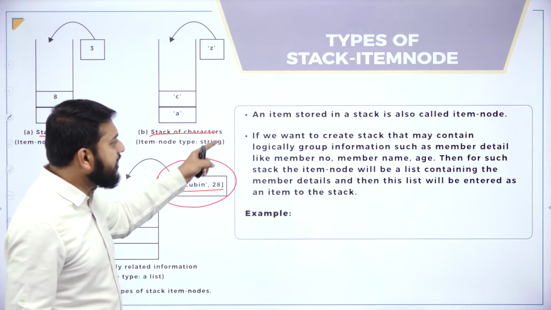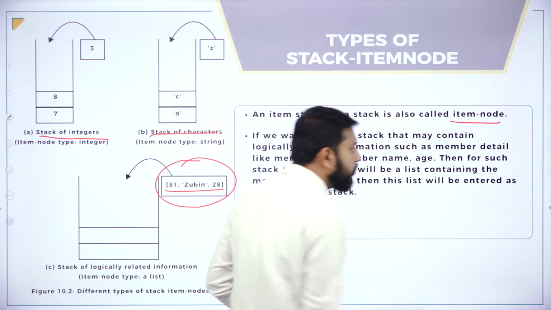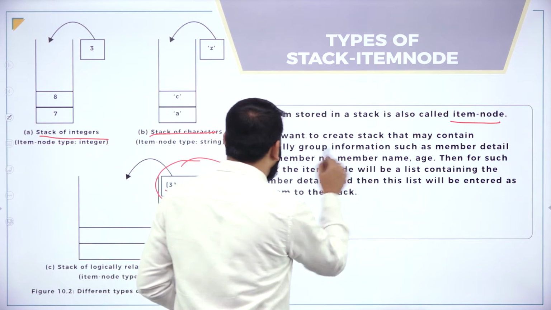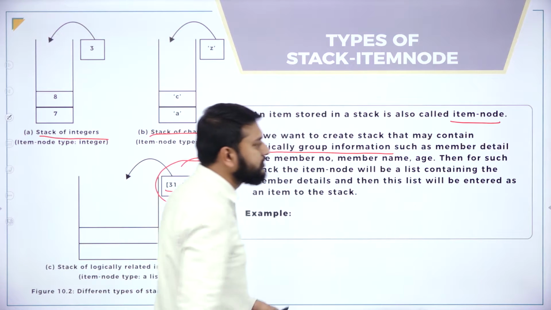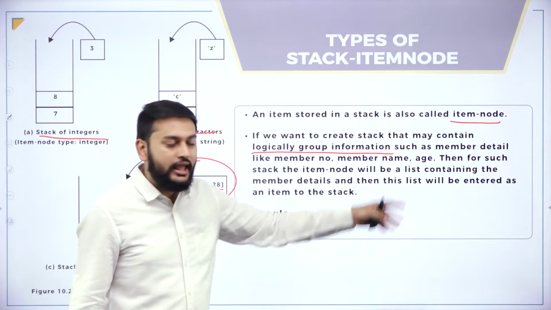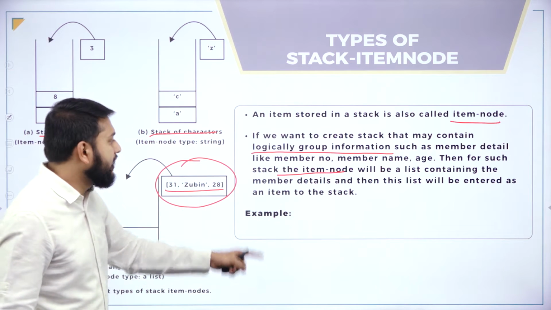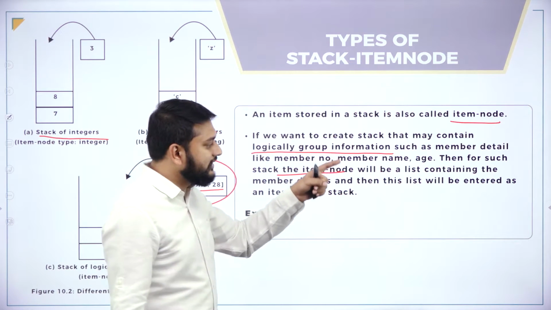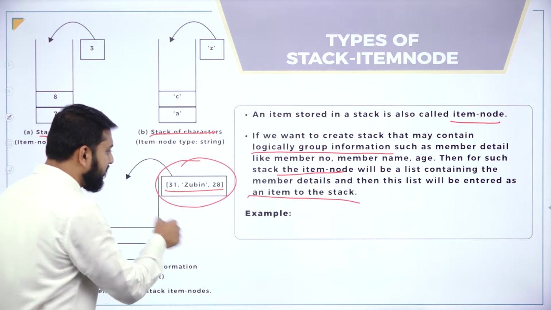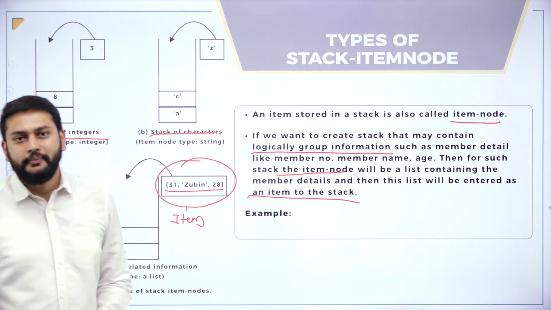So guys, an item stored in the stack is also called an item node. That is what you need to understand. If we want to create a stack that contains a logical group of information such as member details like member number, member name, age, then for such a stack, the item node will be a list containing the member details. Then this list will be entered as an item to the stack. This entire thing will be treated as an item. So that's what you have to remember.